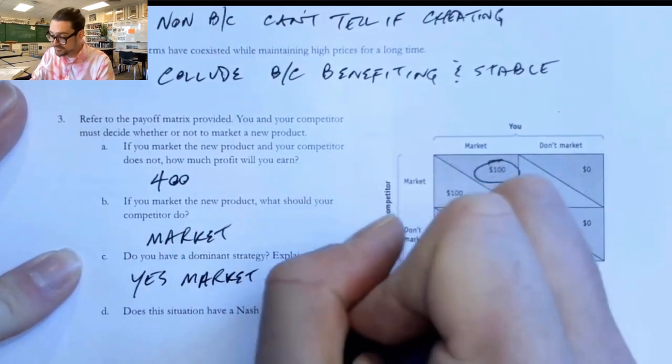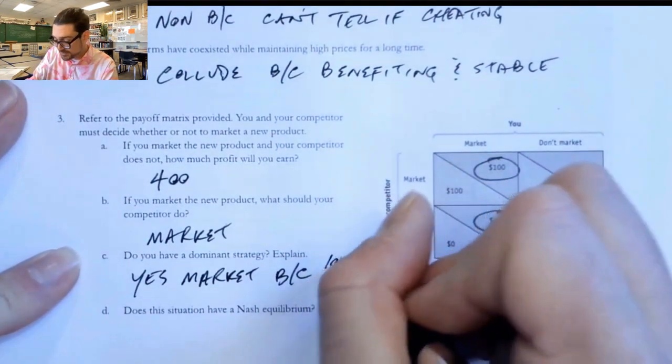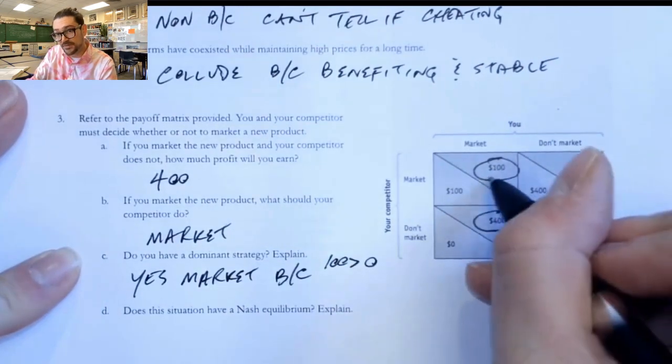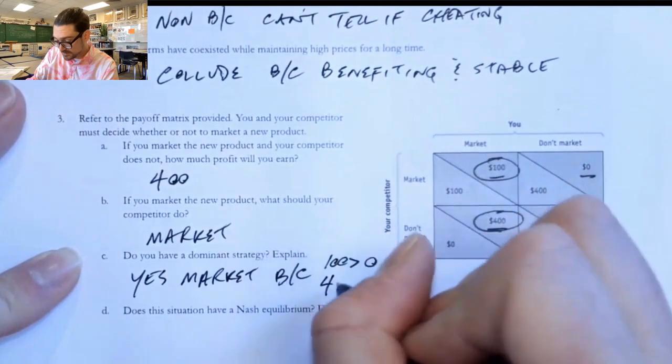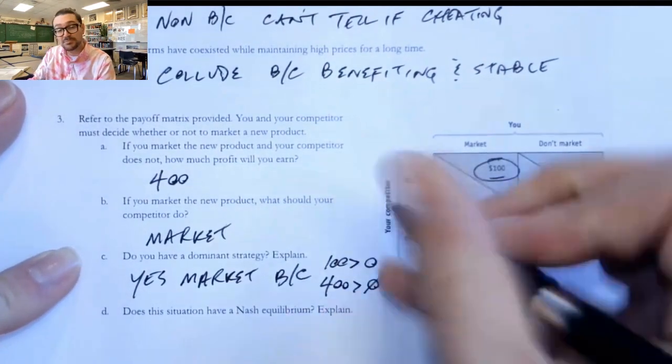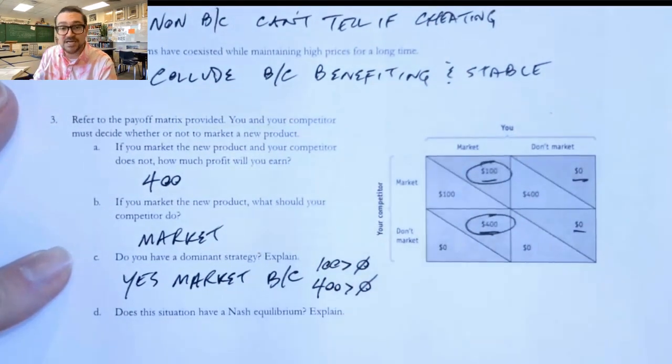Because, and we're going to compare the values here, 100 is bigger than 0. So I'm comparing this value, and 400 is bigger than 0 for that side. So you need both because otherwise you can't really say, yes, I have a dominant strategy.